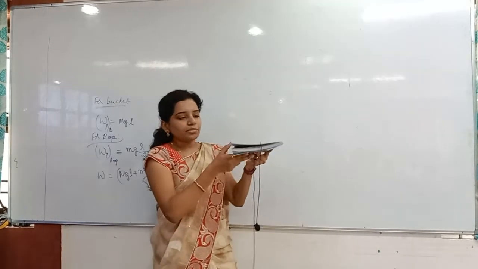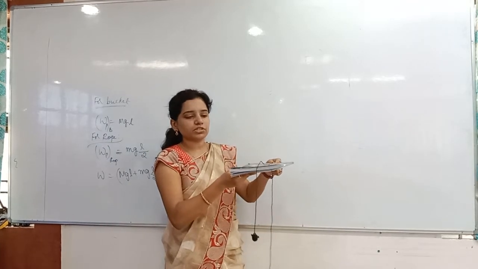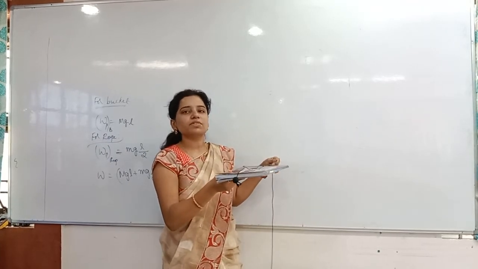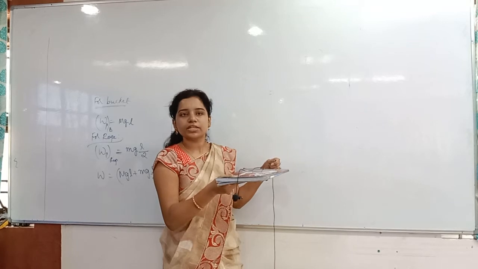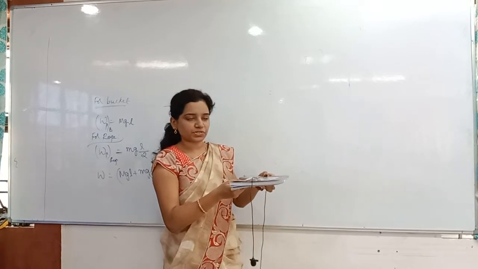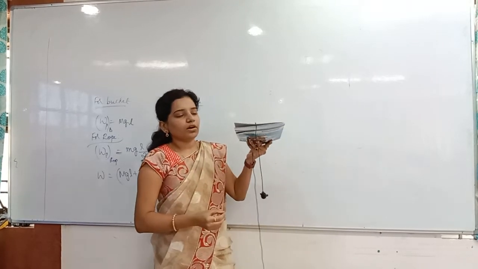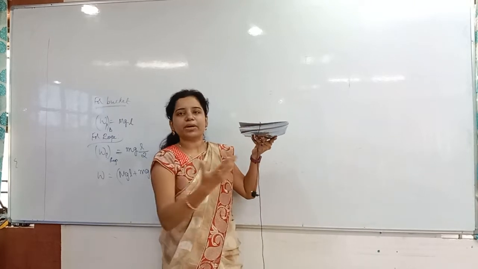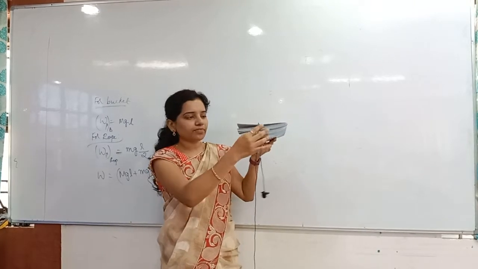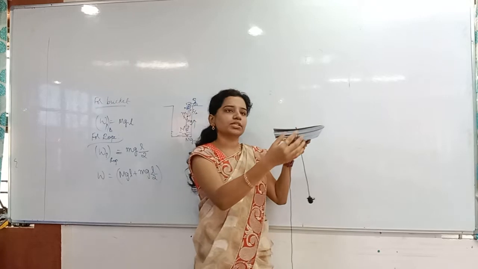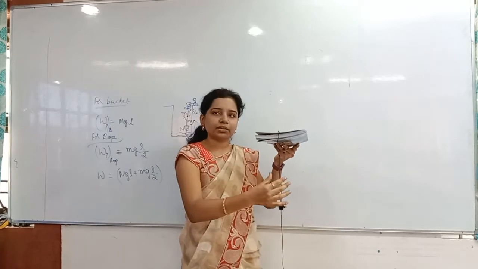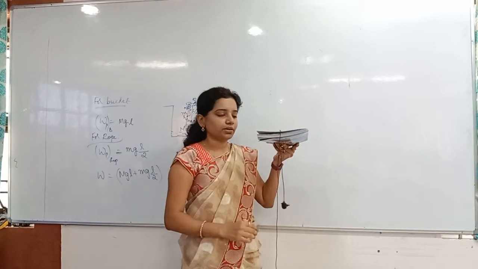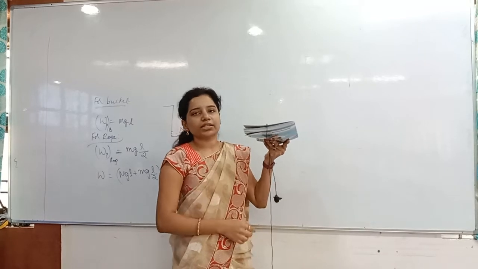Now what I am doing is bringing this onto the table. What is the work done by me? You have to find it. Clear? For that purpose, first of all, here always you have to take only the hanging part. We have to consider the hanging part only. Now for this hanging part, how much length is there? L by n, and how much mass is there? M by n. Now where is the weight acting?